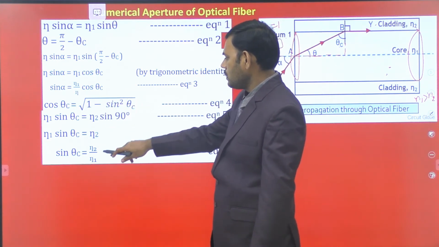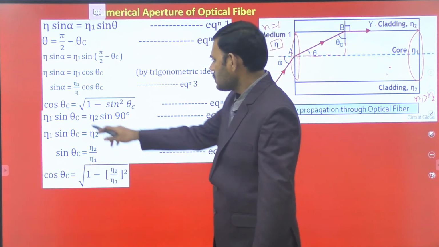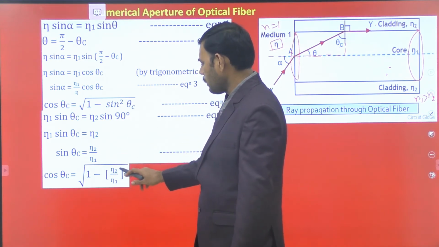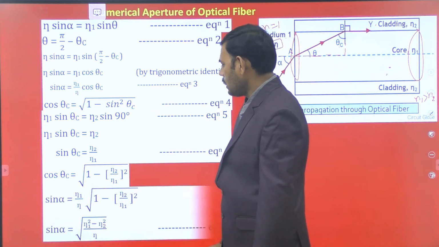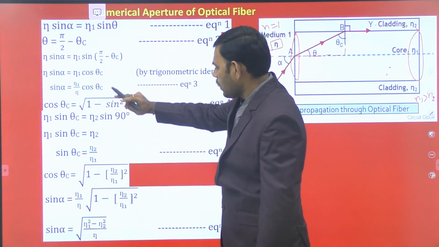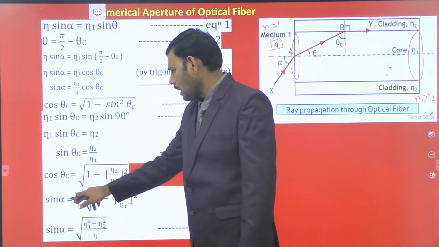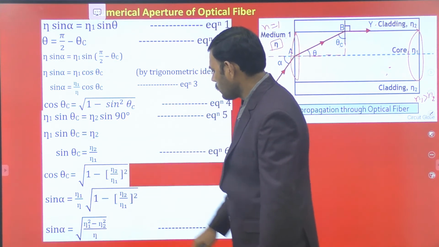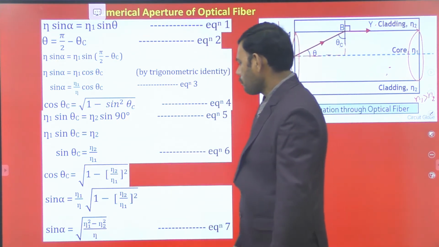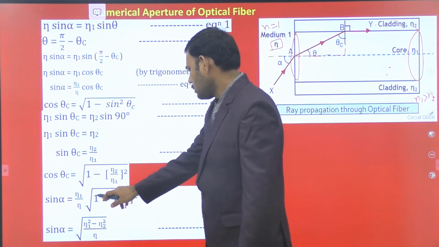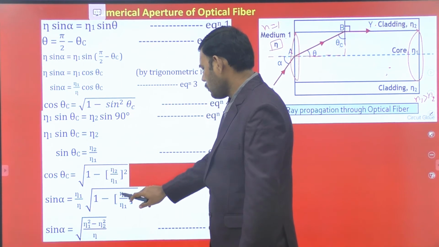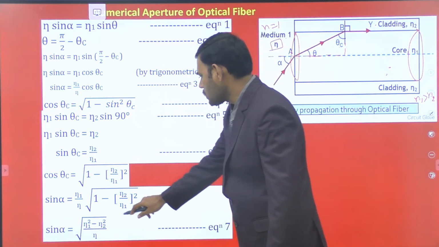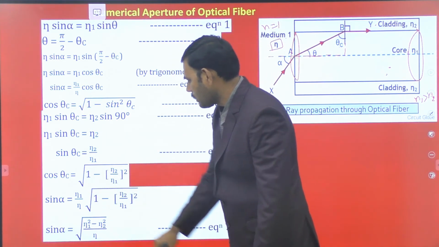So by this value, we get cos theta c is equal to the square root of 1 minus sin square theta c. Replace sin theta c by n2 by n1, so 1 minus n2 by n1 whole square. Substitute this cos theta c in this formula to get the launching angle relation. Sin alpha is equal to n1 by n into the square root of 1 minus n2 by n1 whole square. Take LCM, so that it is n1 square minus n2 square by n1 square. Root of n1 square means n1 in the denominator and n1 in the numerator get cancelled.